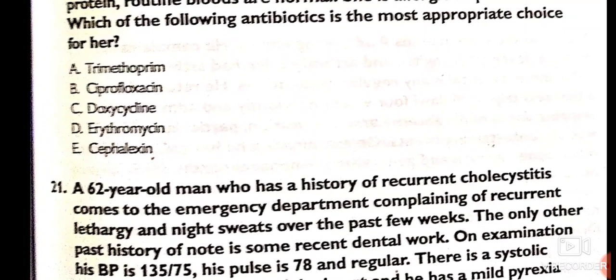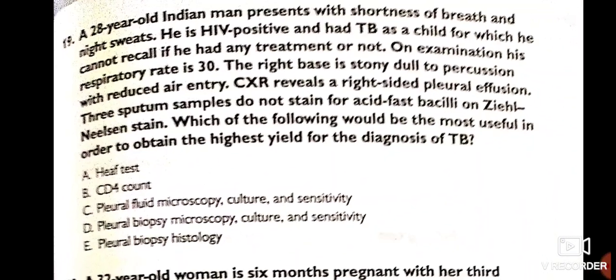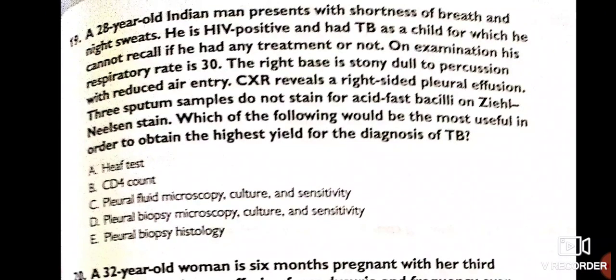Now, a 28-year-old Indian man presents with shortness of breath and night sweats. He is HIV positive and had TB as a child, but cannot recall whether he had any treatment. On examination, his respiratory rate is 30. The right base is stony dull to percussion with reduced air entry. Chest X-ray revealed a right-sided pleural effusion. Three sputum samples do not stain for acid-fast bacilli on Ziehl-Neelsen stain.